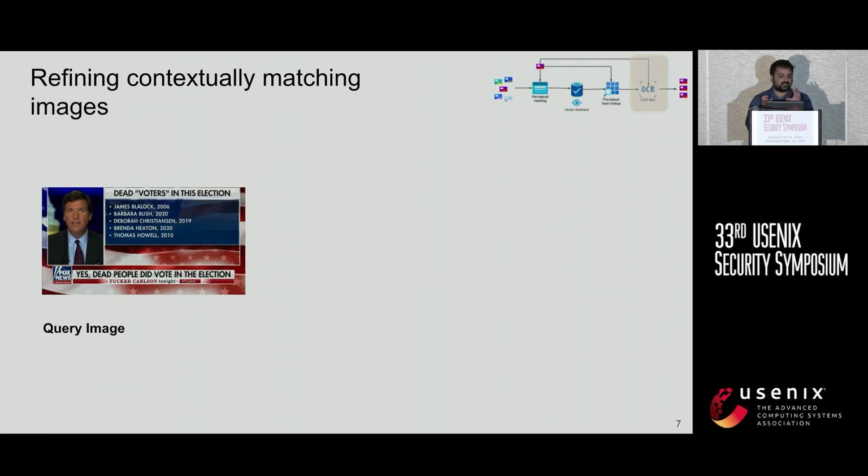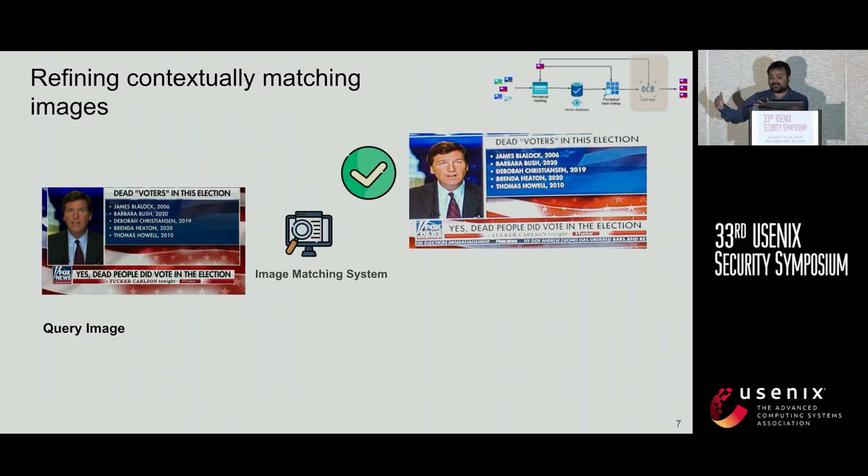For example, there's an image on the left that was flagged by Twitter, and let's assume that they want to identify other images that are similar to it. They might use PixelMod or any other visual similarity system to query with this particular image, and we are able to retrieve images like this, which in this case is a correct match because it is a distorted, different version of the same image.